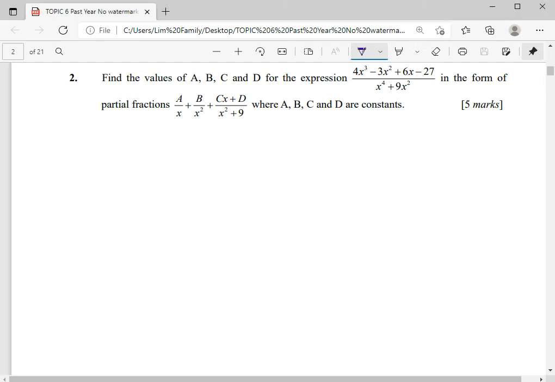So for question 2, they ask you to find out what's the value A, B, C, D. So that means they ask you to express this fraction into partial fractions. First step, identify if it is proper or not. So this is cubic over polynomial power 4. So this is a proper fraction.